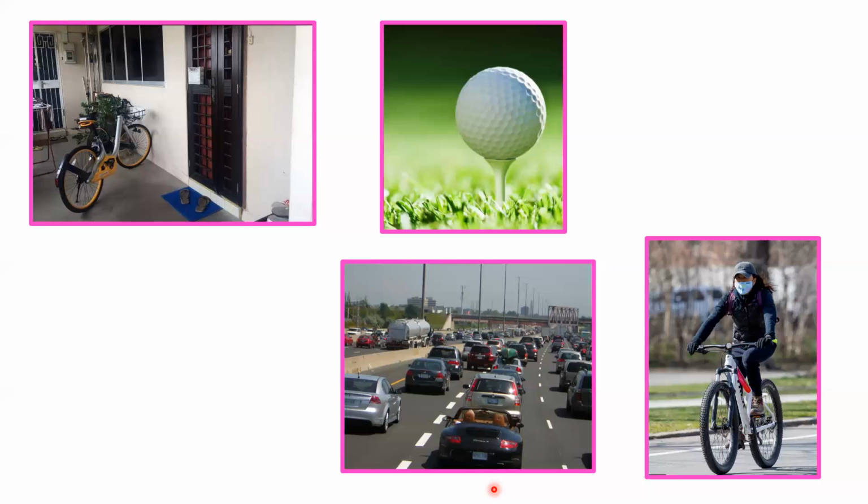In the second two pictures, after lockdown, when the government announces the relaxation, you can see on the road the vehicles are being operated. Cars are moving on the road at a particular time. After some time, you cannot see the cars in the same place. In the same way, the boy is riding the cycle with the mask. First, the cycle was at rest. Now, the cycle is in motion. If an object changes its position with respect to time, then the object is in motion.